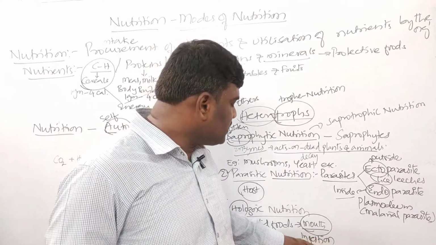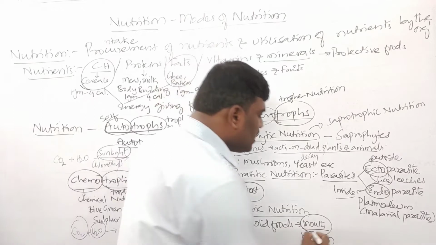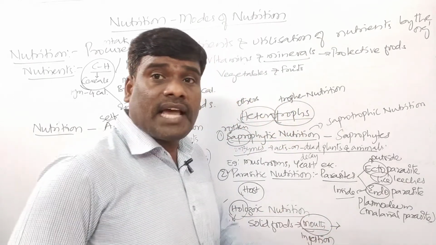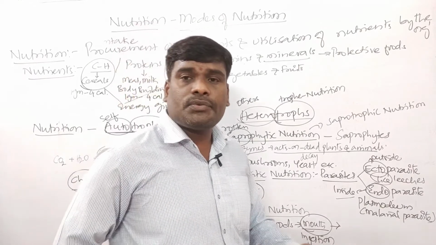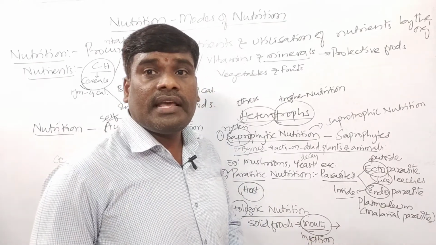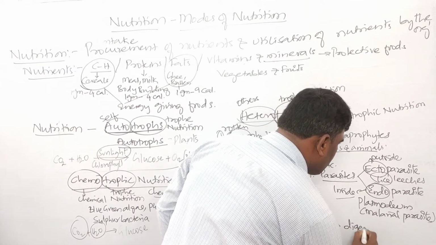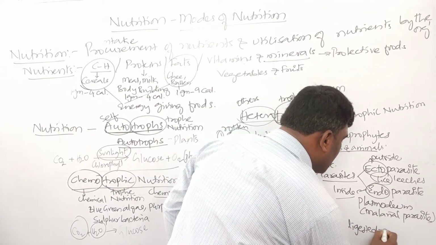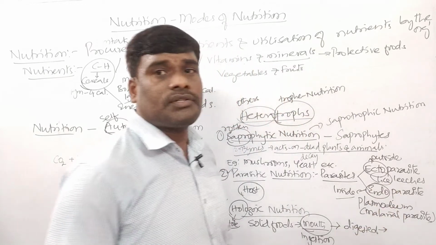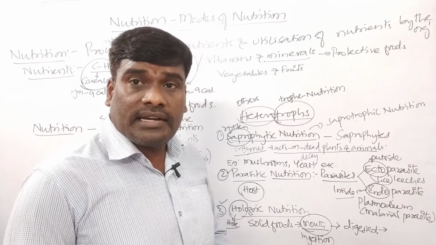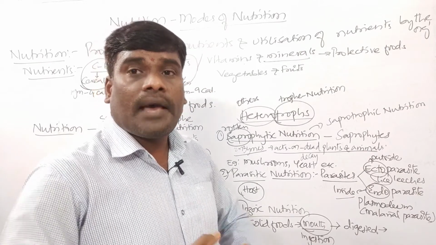And after taking the food, children, this solid food, because of the digestive enzymes in our body, gets digested. And after getting digested, those digested particles will be assimilated. Assimilated means what, children? Absorbed.